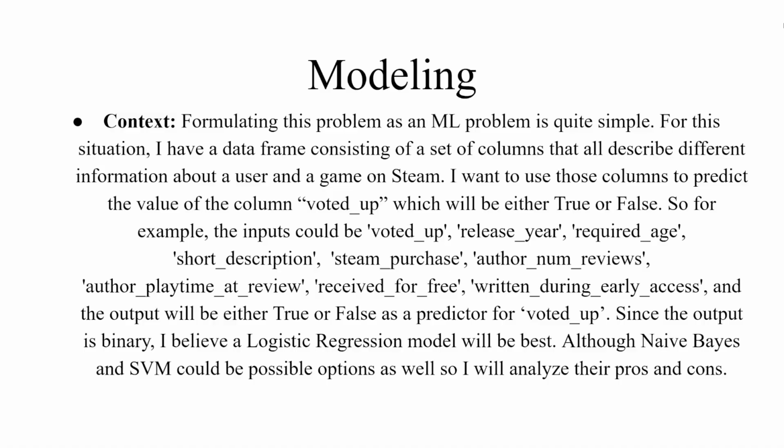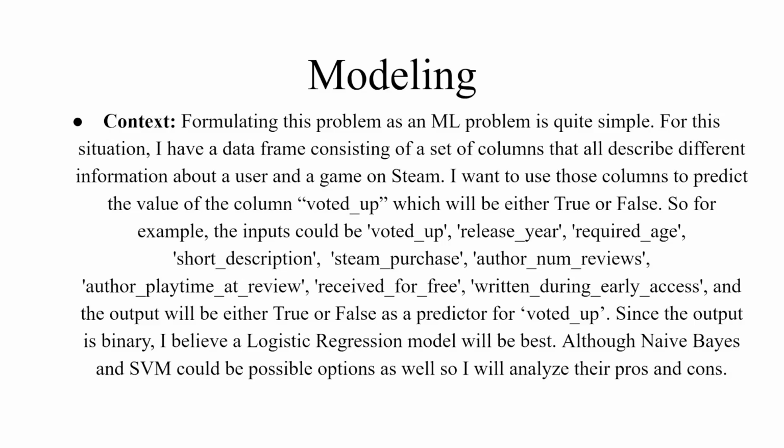And now let's talk about the modeling process. So for context, formulating this problem as a machine learning problem was quite simple. I have a data frame consisting of a set of columns that all describe different information about a user and the game on Steam. I want to use those columns to predict the value of the column voted up, which will be either true or false. So for example, the inputs could be release year, required age, short description, Steam purchase, author number of reviews, author playtime at review, received for free, and written during early access, and the output will be either true or false as a predictor for voted up.